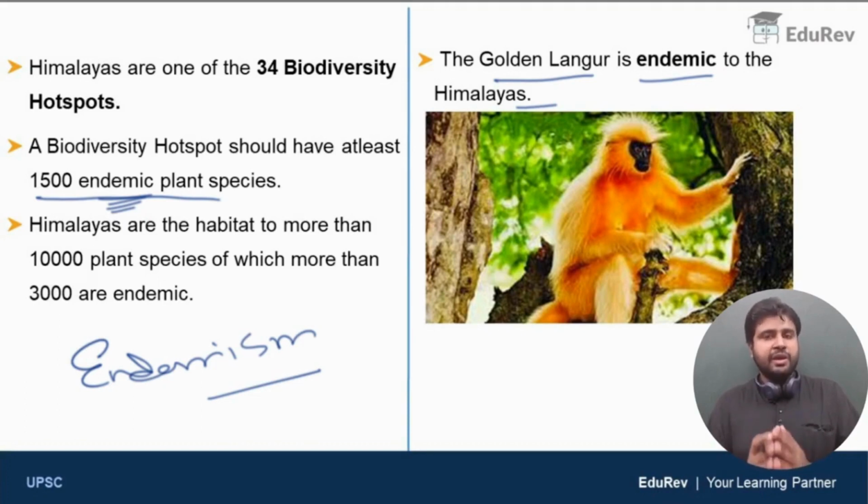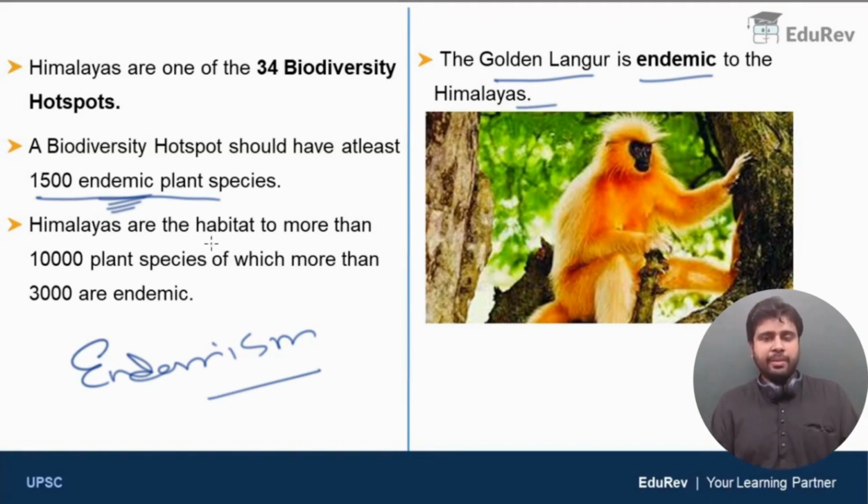Human beings can introduce the golden langur to other habitats, but that doesn't count. Naturally, it is only confined to a few parts of the Himalayas. So I hope you understood the meaning of the word endemism.